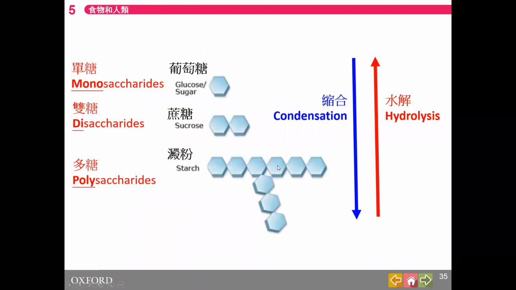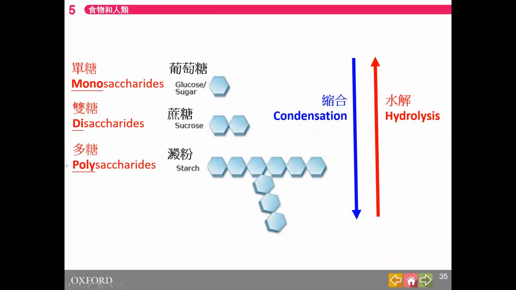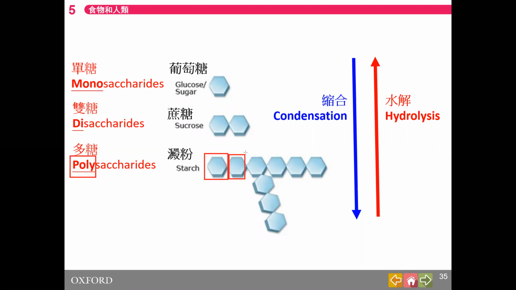So which one is polysaccharide? Poly means multiple. As I mentioned, poly means multiple sugar. They are formed from not just a few, but many, like 50 to 100 or 200 single sugar.